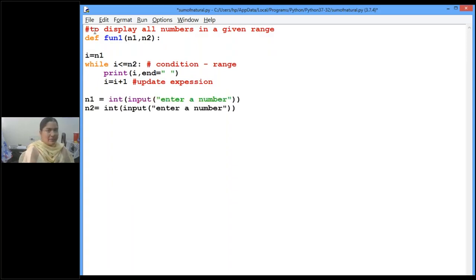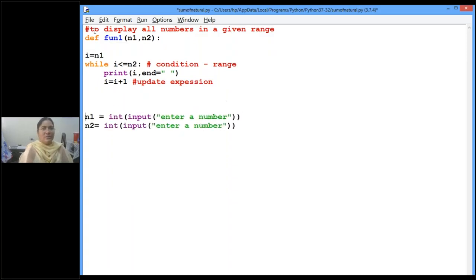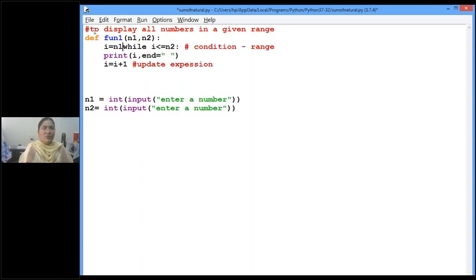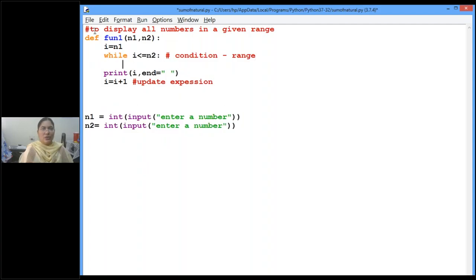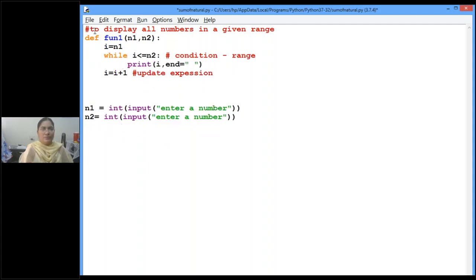My function will be executed only when I call that function. This is my main coding. You can see the indent. Whatever coding is within this definition will be executed only when I call the function fun1.